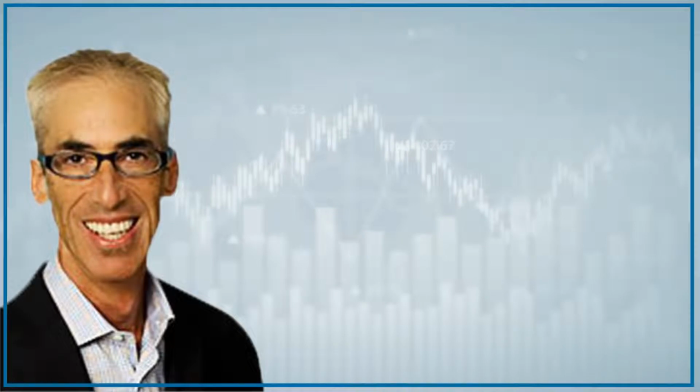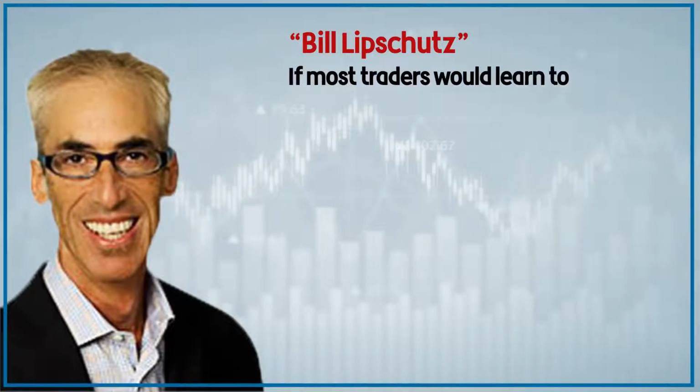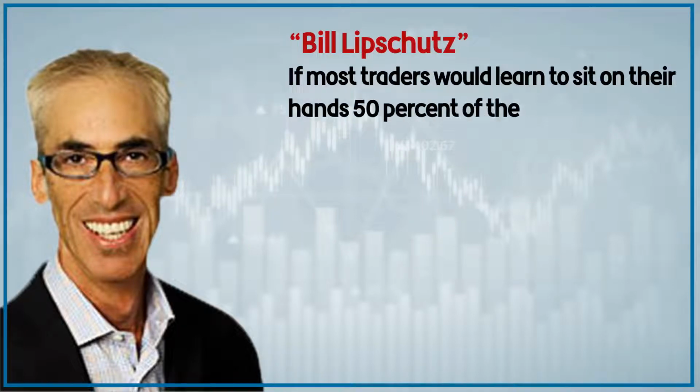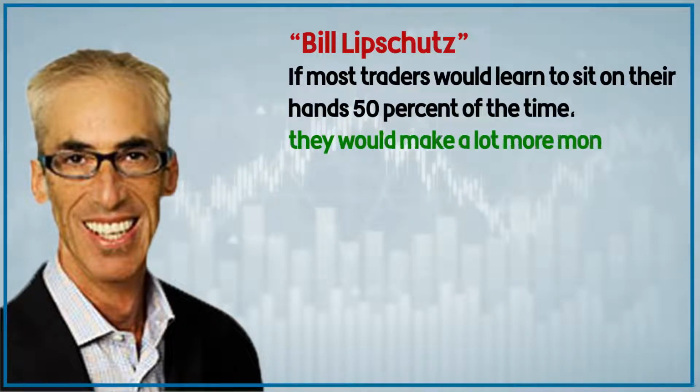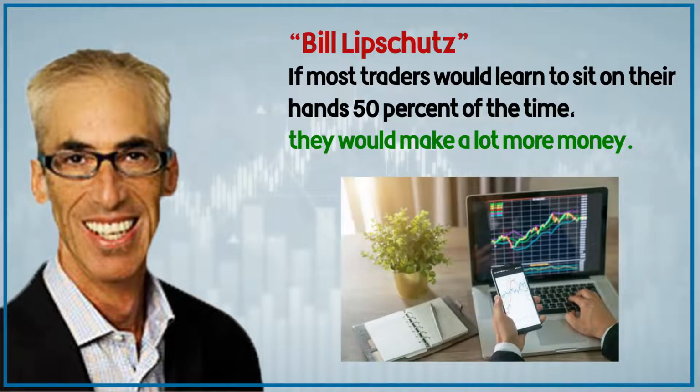Quote number 9. Bill Lipschutz said, "If most traders would learn to sit on their hands 50% of the time, they would make a lot more money." This means that the best traders know that patience is the key to making successful trades. Don't trade too often and avoid overtrading.